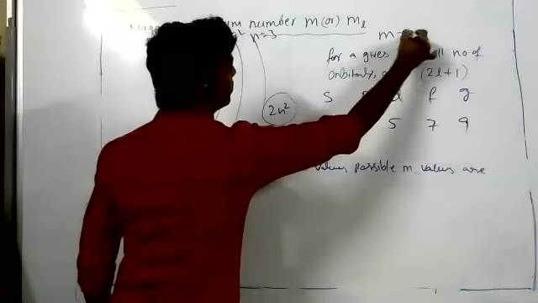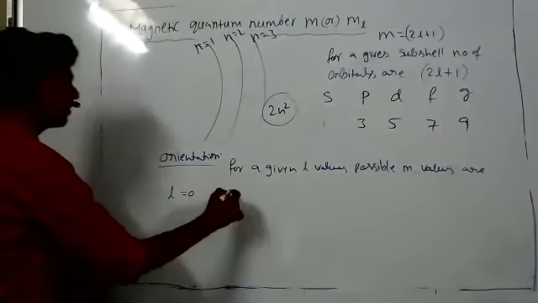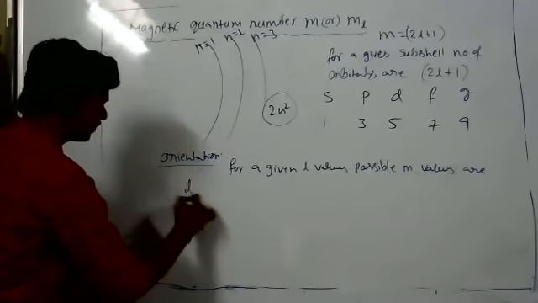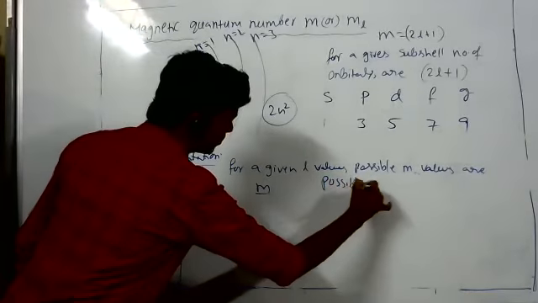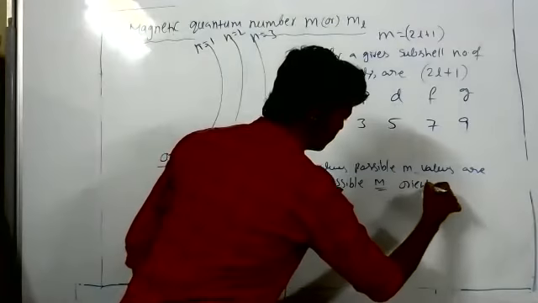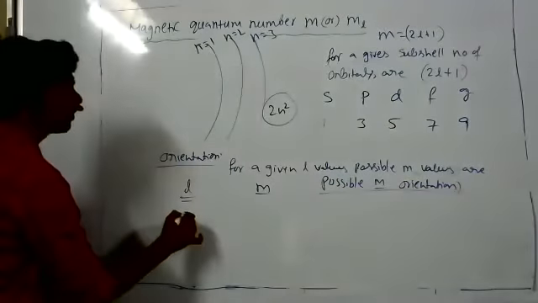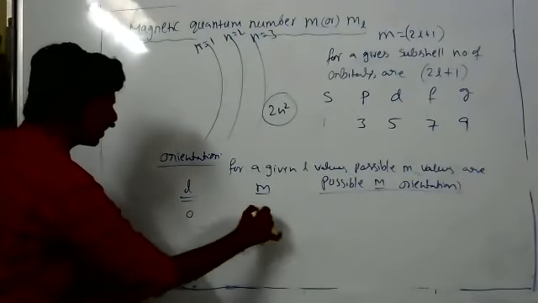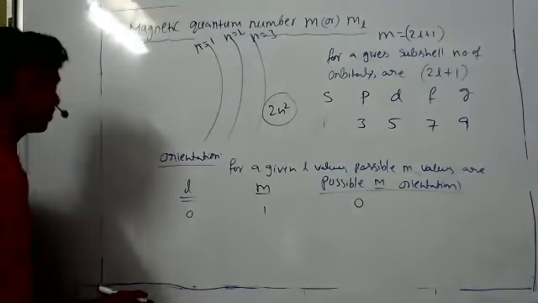This is M equal to 2L plus 1. L equal to 0, M is equal to 1. Only one orientation, that orientation is 0. I will tell you why we give 0.